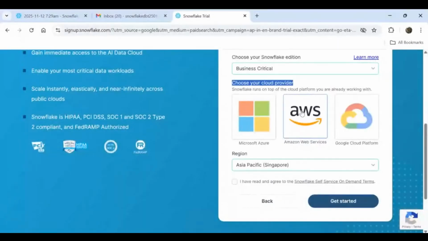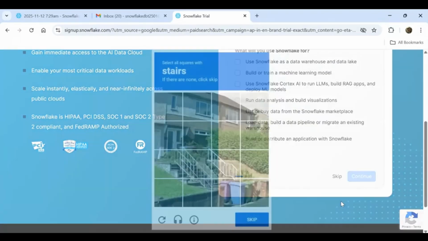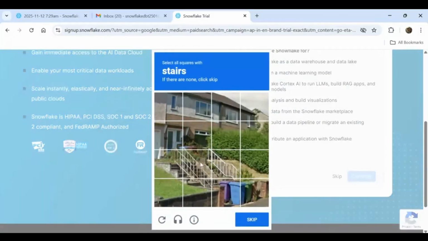So you can go here. You can choose AWS or Azure or GCP. After that, you can choose the region, according to the place you are in, and after that you can go for get started. It will verify something, so let's do that.